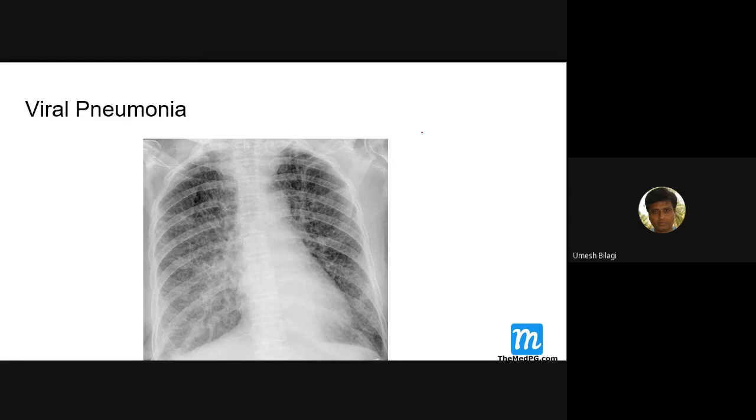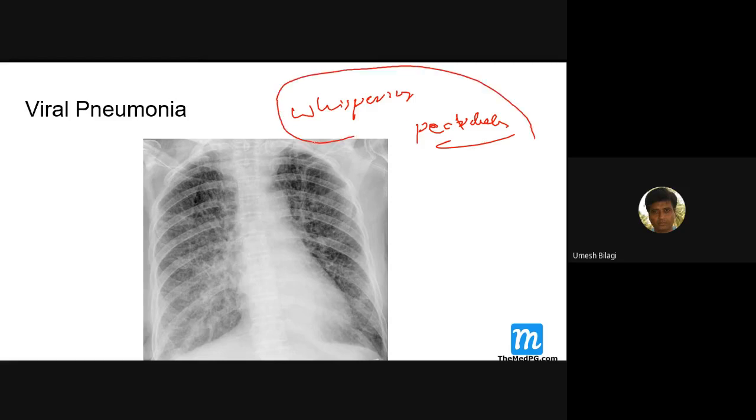Then what about percussion? What is this? Vocal fremitus, vocal resonance increase. What am I writing? Whispering pectoriloquy. If you hear whispering pectoriloquy, more or less you are dealing with consolidation. Other causes are there, but this is the first cause.